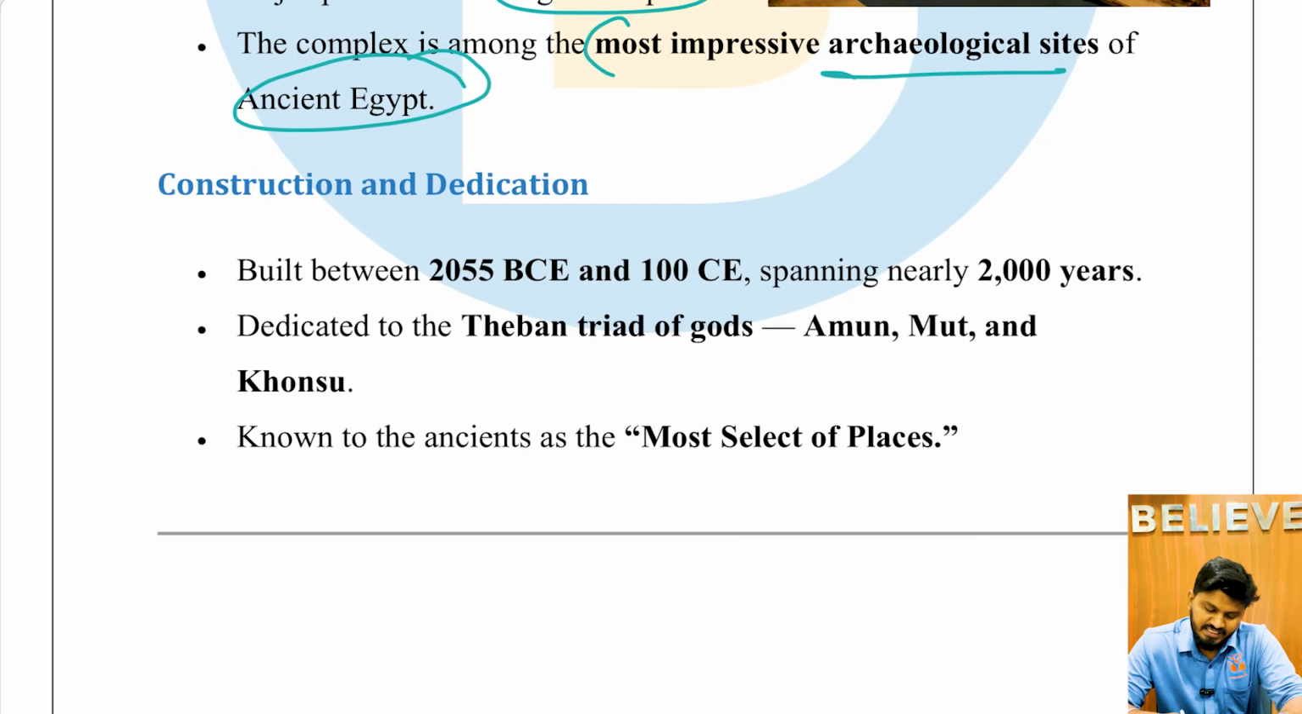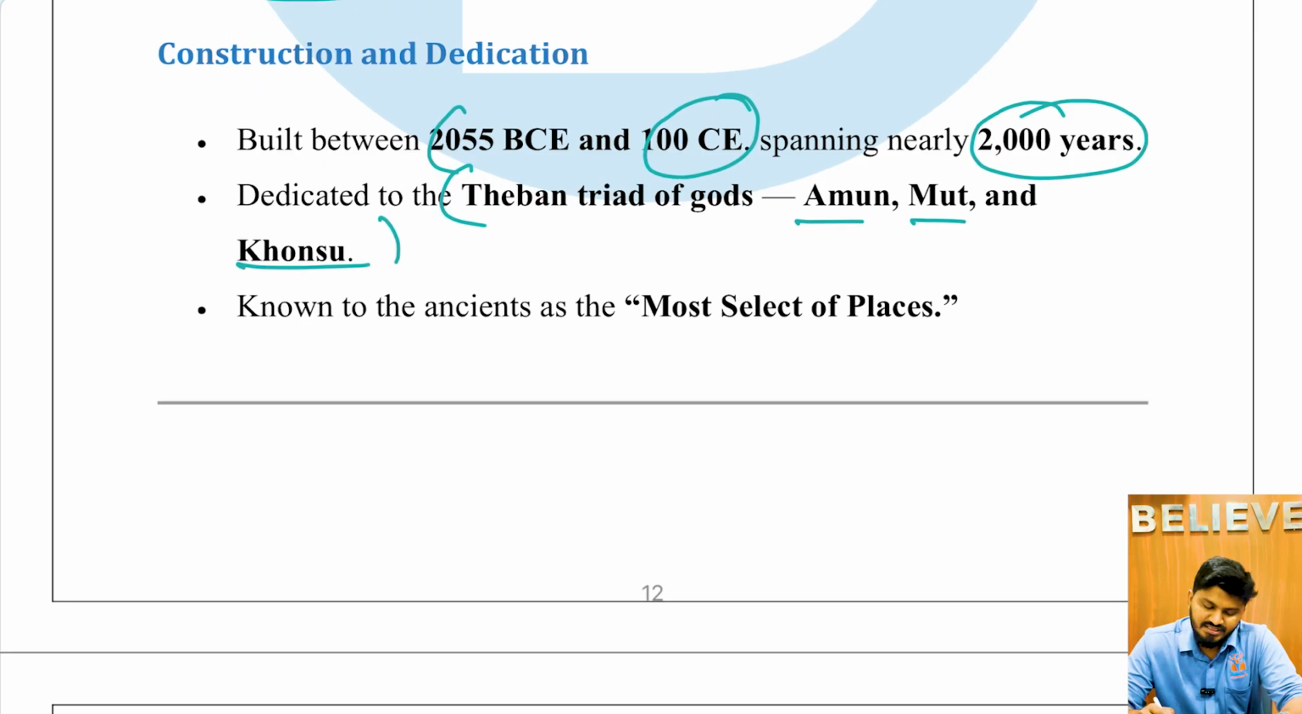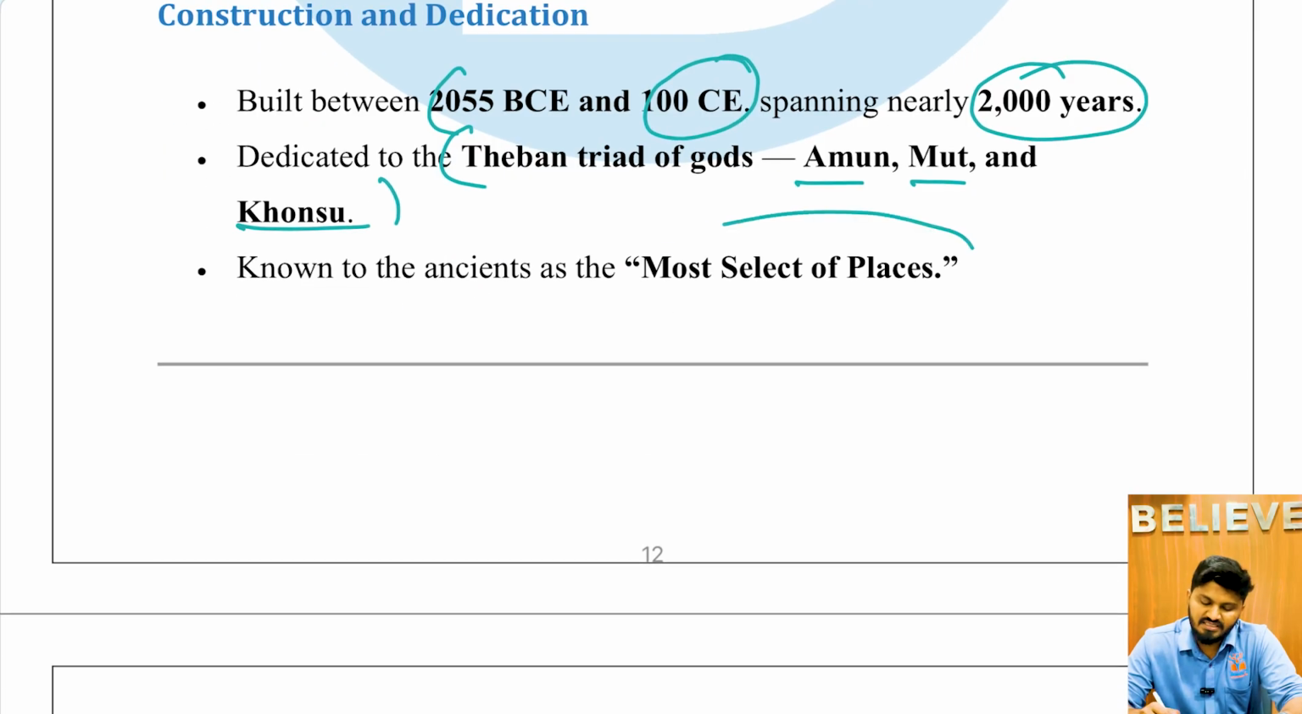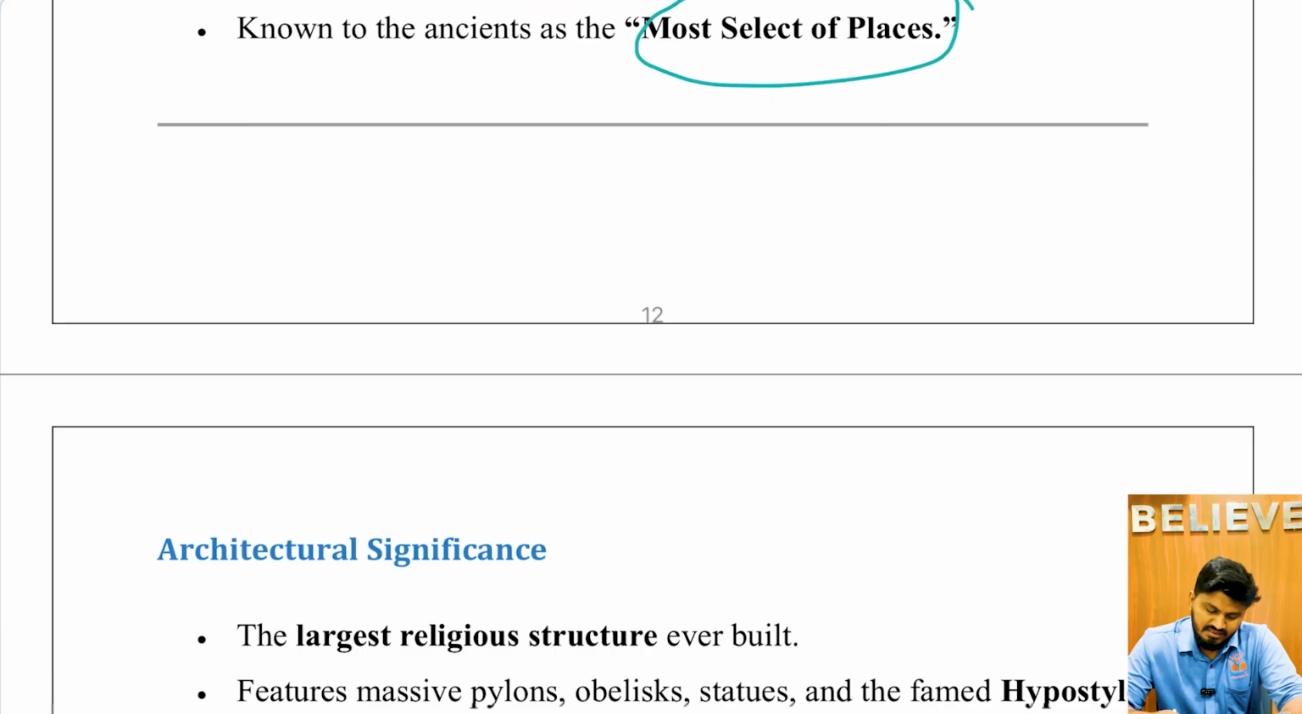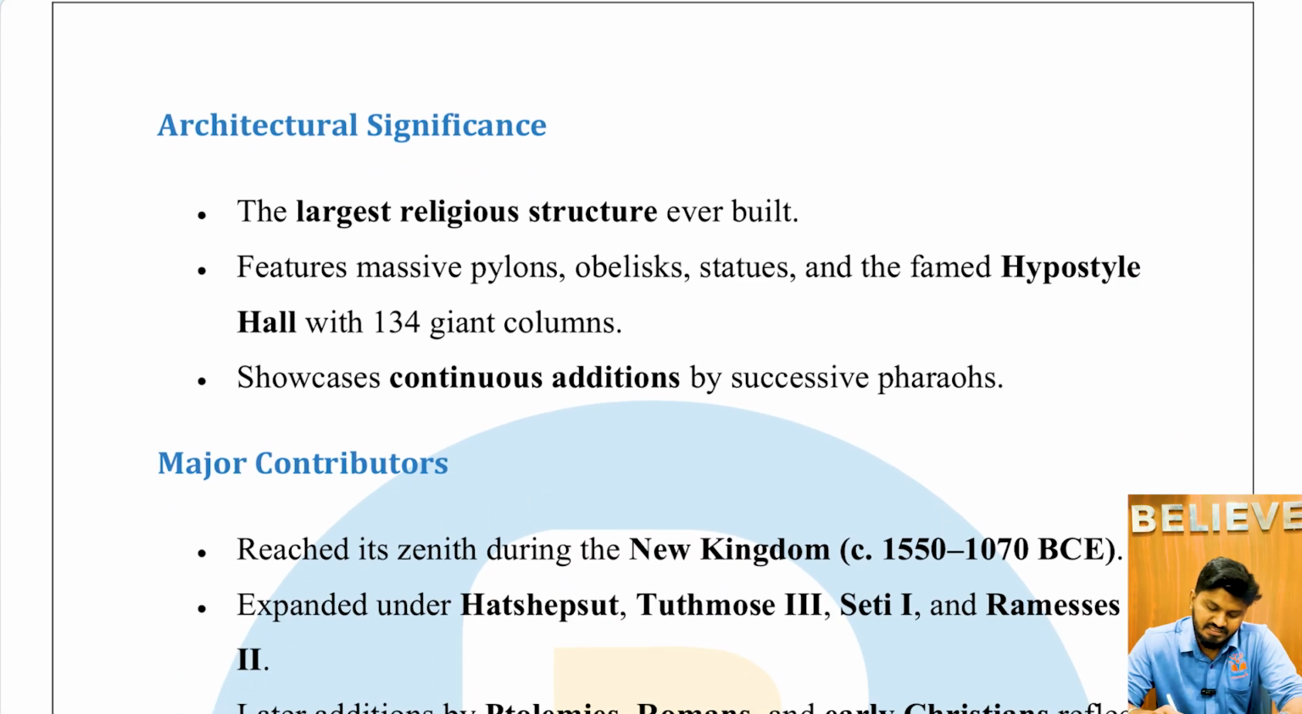And the construction and dedication. Built between 2055 BCE and 100 CE, spanning nearly 2000 years, dedicated to the Theban triad of gods, that is Amun, Mut, and Khonsu, known to the ancients as the most select of places. The architectural significance: it is the largest religious structure ever built, very important.